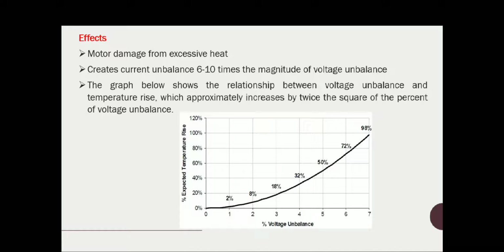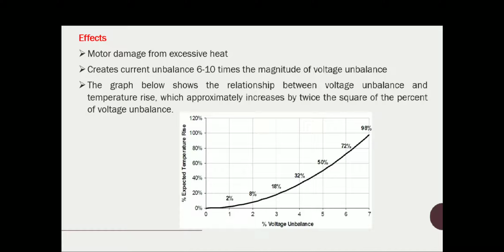If the percentage unbalance in the voltage increases from 0 to 1%, you can see on the y-axis the expected temperature rise. Then for a 2% voltage unbalance, there is an 8% increase in the temperature.